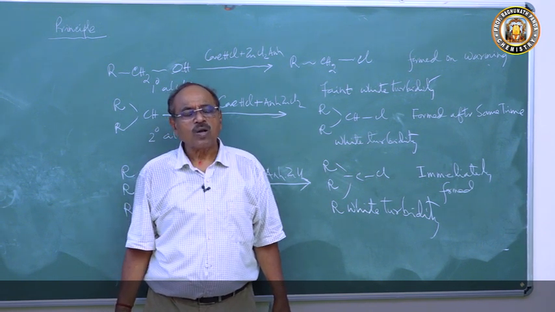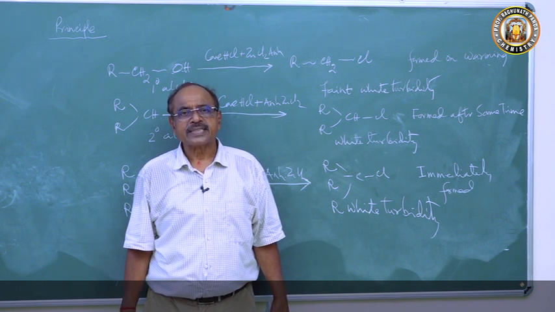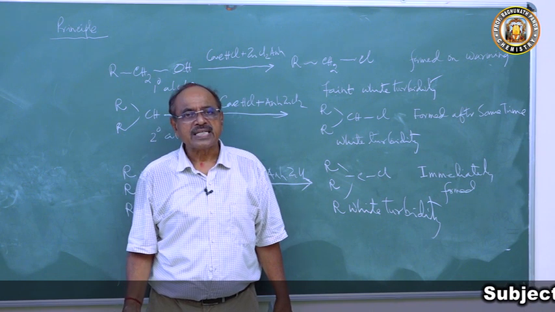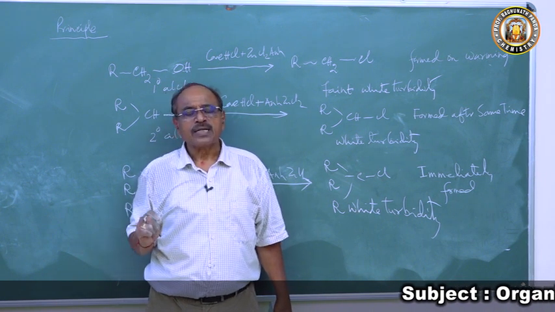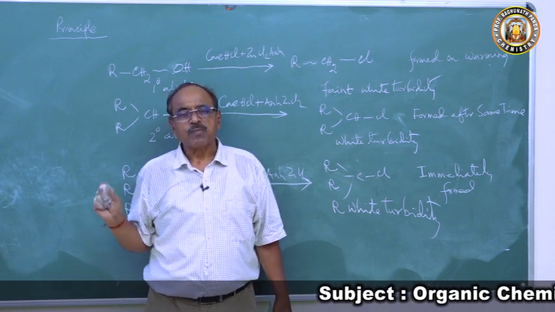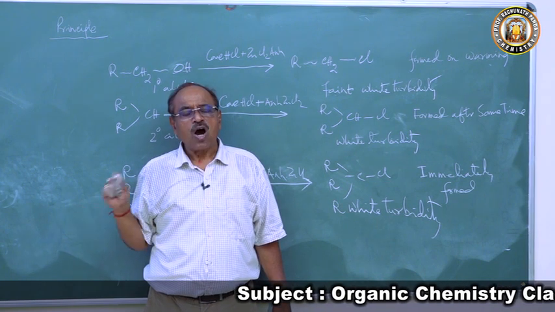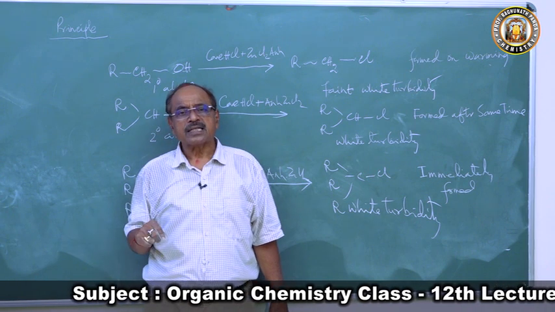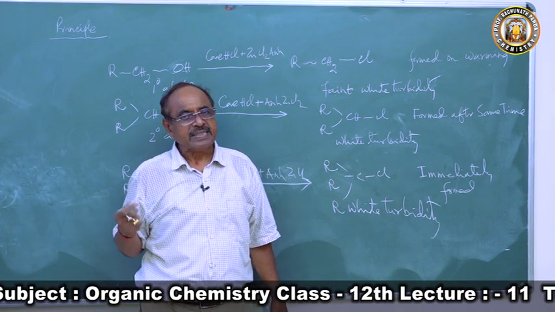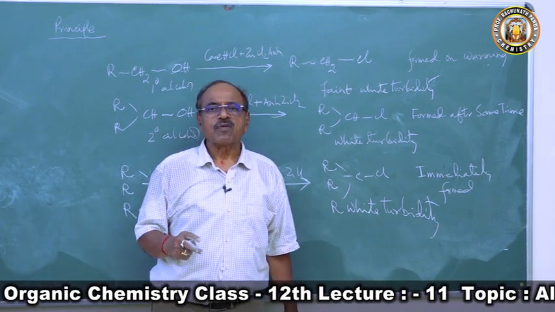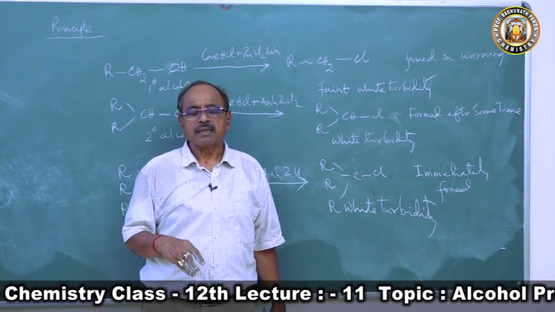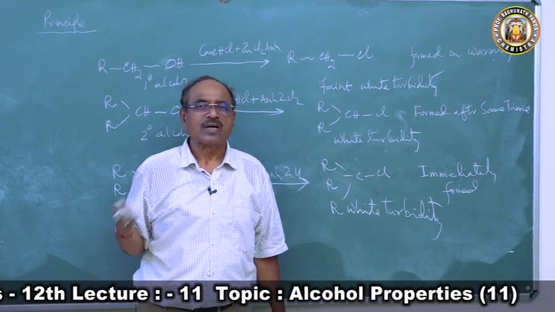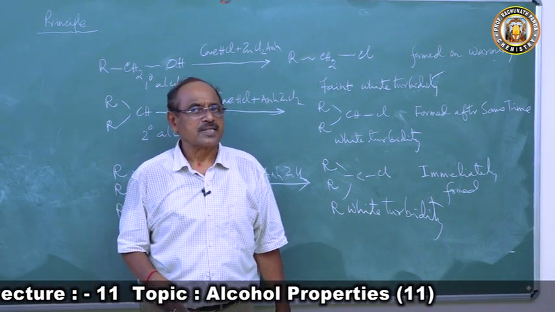The principle is all alcohols react with the Lucas reagent to form their corresponding alkyl chloride. The order of reactivity of alcohol is 3 degree more reactive, 2 degree more reactive, 1 degree. So on adding anhydrous zinc chloride and concentrated HCl, the tertiary alcohol forms white turbidity immediately. Secondary alcohol forms it after some time, and primary alcohol forms a faint white turbidity on heating. Hence they can be distinguished.